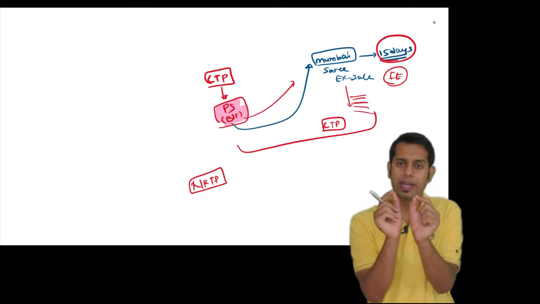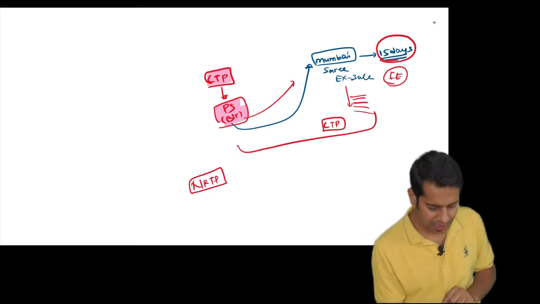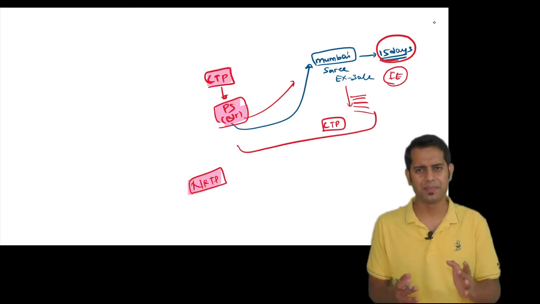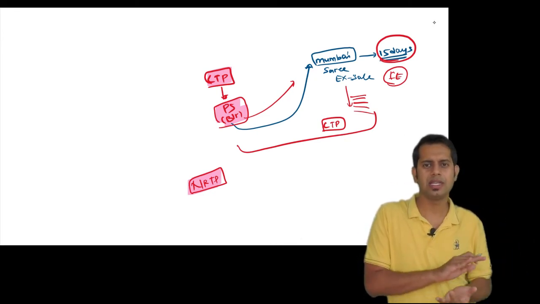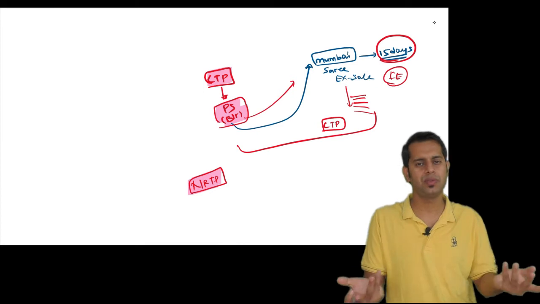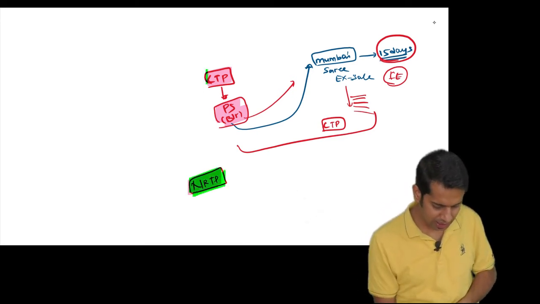Now, there is one difference between a casual taxable person and a non-resident taxable person. The literal meaning is the same, meaning they are both coming from a place and doing business in a place where they do not have any place of business. But there is one small difference.